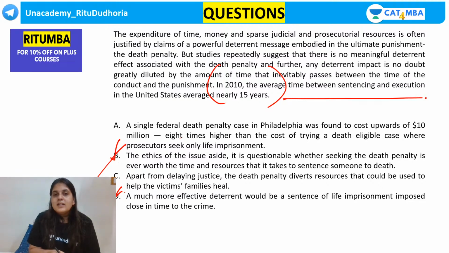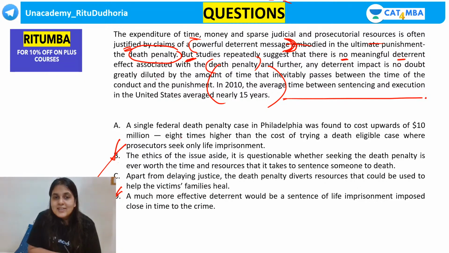Sakshi B. Okay. See guys, there's a lot of time, money and resources which are spent when you give a punishment like death penalty. But all of this is justified because it's assumed that death penalty is going to send a powerful deterrent message. मतलब कि आगे कोई ऐसा क्राइम करेगा नहीं because he will be prevented from doing this कि अरे मुझे फांसी लग जाएगी. But look at the author's tone. But studies repeatedly suggest there is no meaningful deterrent effect associated with death penalty. Means death penalty is not serving that purpose.